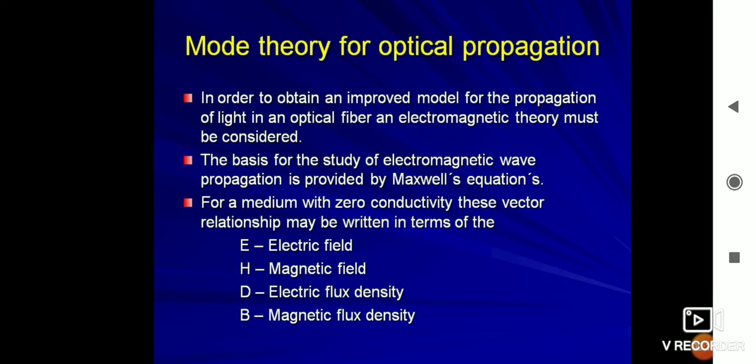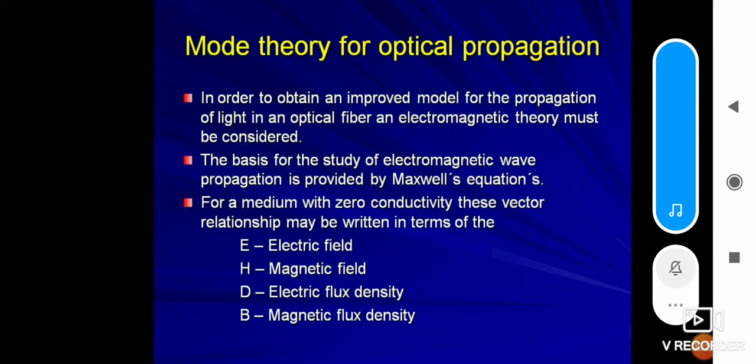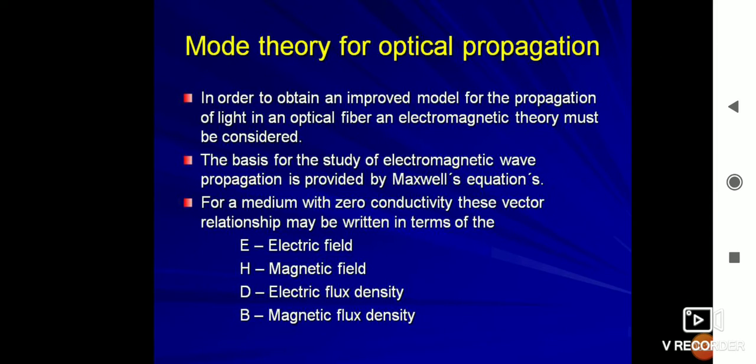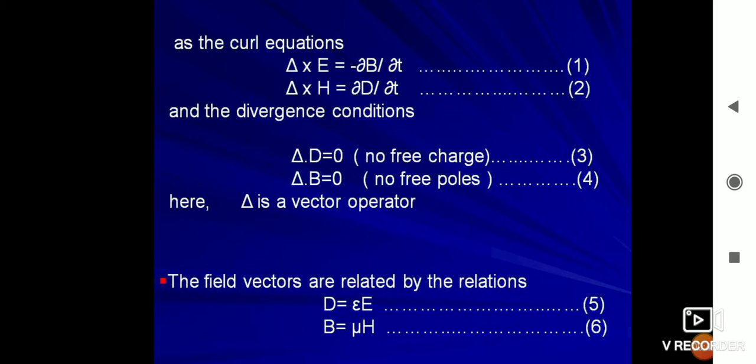In order to obtain an improved model for the propagation of light in an optical fiber, electromagnetic theory must be considered. The basis for the study of electromagnetic wave propagation is provided by Maxwell's equations for a medium with zero conductivity. These vector relationships may be written in terms of E, the electric field, H, the magnetic field, D, the electric flux density, and B, the magnetic flux density.